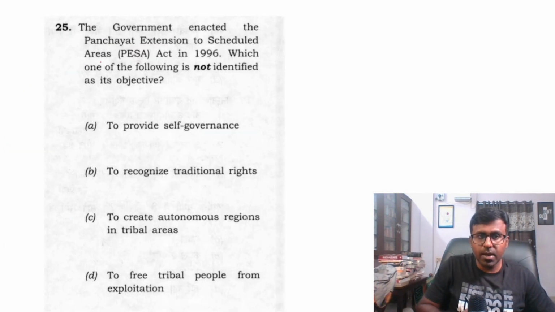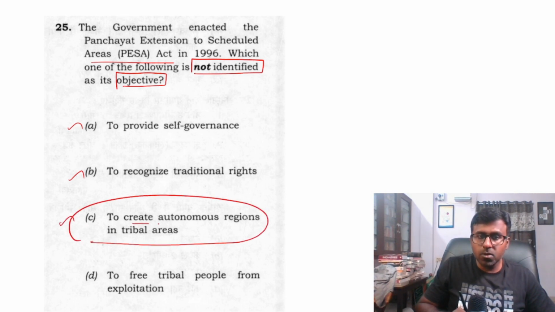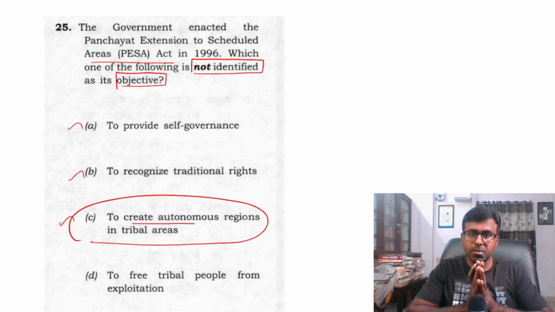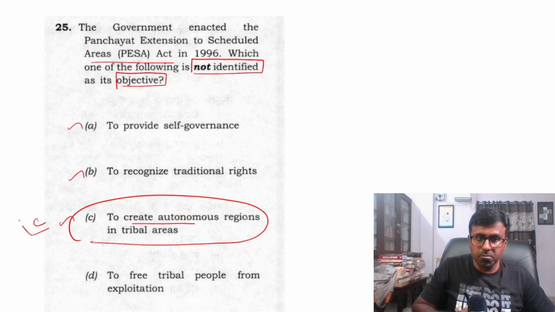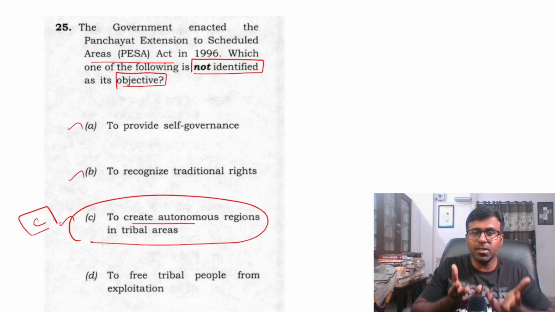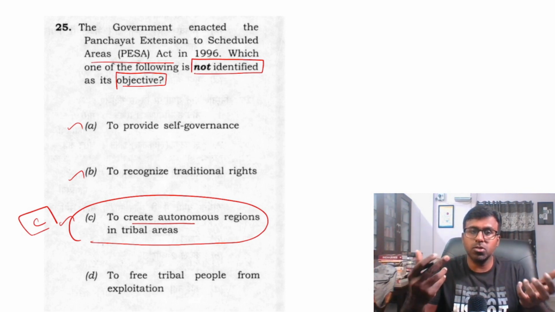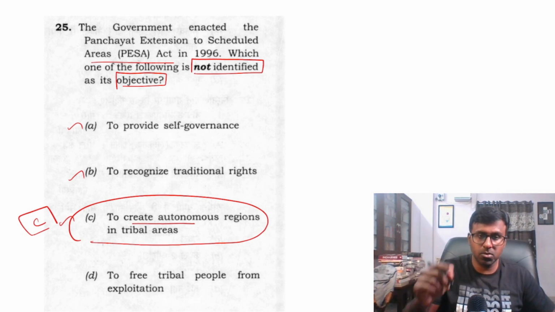And this was about the PESA Act, asking which is not identified as its objective. Not identified means, it is for self-governance and traditional rights. This is not true. It is for giving autonomy to the tribal regions, accepted. But the objective was all the other things. This was not one of the objectives. It was not creating autonomous regions. No, autonomous institutions for protection of rights. PESA will give you autonomous institutions for protection of rights. That is the answer. So C is the answer.